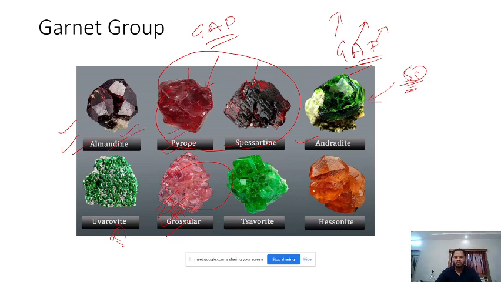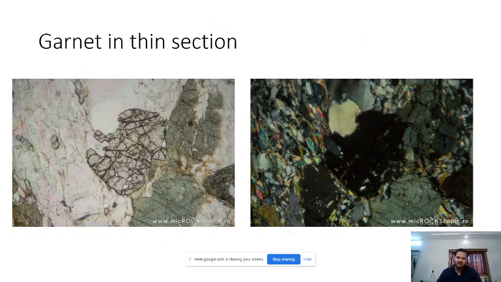So this is how they look in hand specimen. And if you see a garnet mineral under a microscope, that is, in a thin section, then this is how it looks. This is garnet in plain polarized light. It looks so distinct, right? If you zoom in and look carefully, you will see that this is a bit raised. This garnet is a bit raised relative to this.